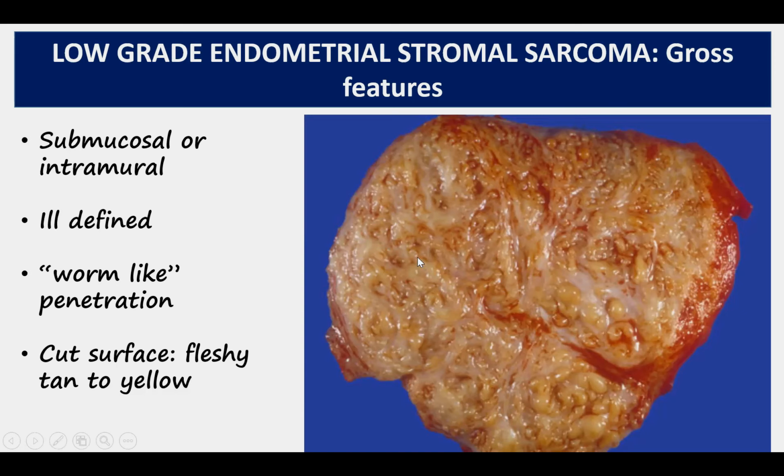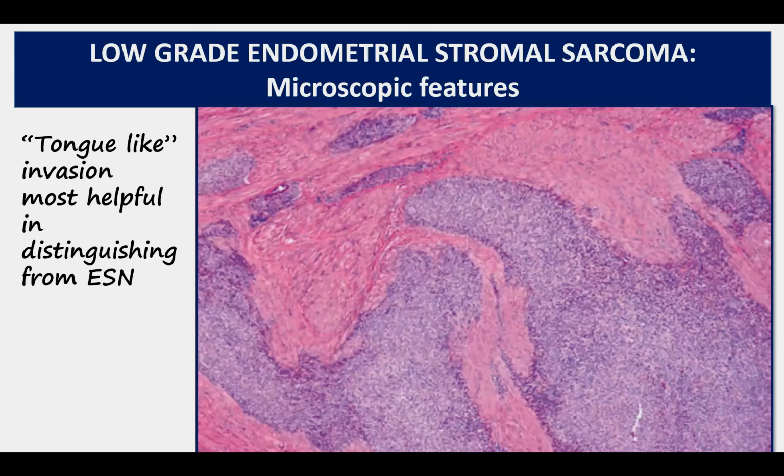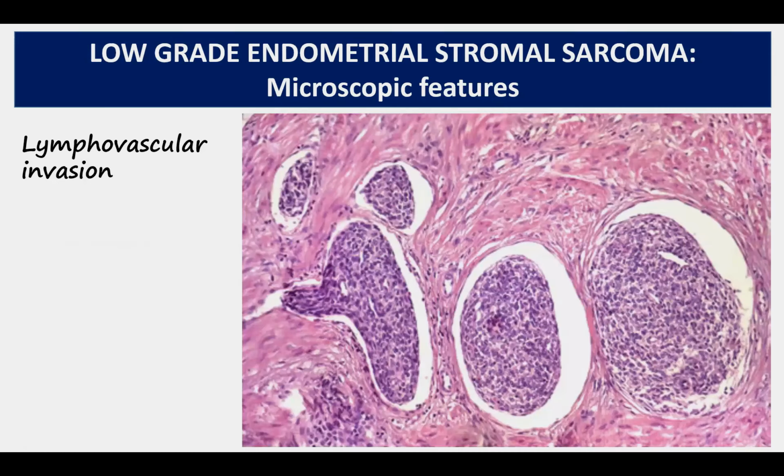Here, on the other hand, the tumor has a worm-like infiltration pattern into the myometrium, and the cut surface is fleshy tan to yellow. So it is ill-defined, submucosal or intramural with a worm-like penetration into the myometrium. This type of infiltration is reproduced on microscopy as well. So we see this tongue-like invasion into the myometrium. The bluish areas of the tumor are invading into these pink areas, that is the myometrium. These tongue-like foci are most helpful in distinguishing this tumor from endometrial stromal nodule, which tends to be more expansive.